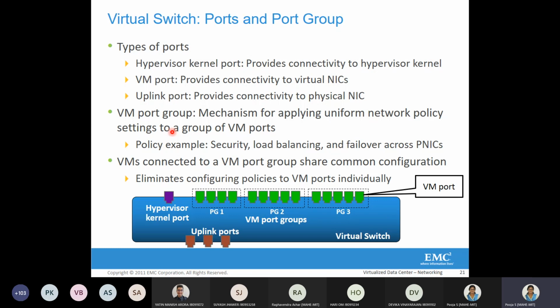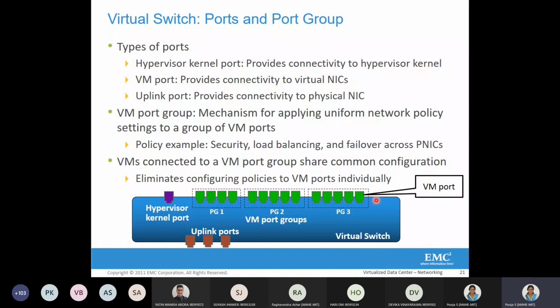In that case they will be defined under security policies, and some others will be defined only for authentication policies. So based on different types of network policies, we can group these virtual machines. That grouping is basically called a VM port group.